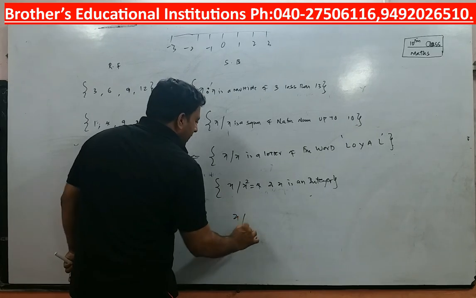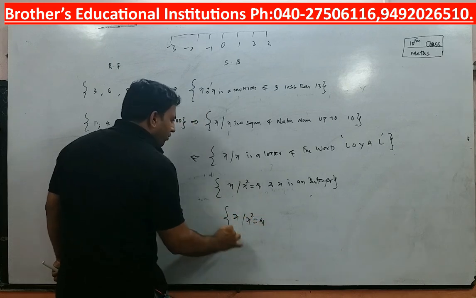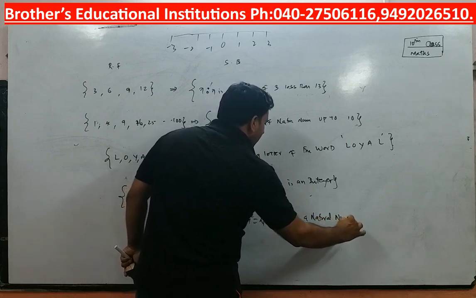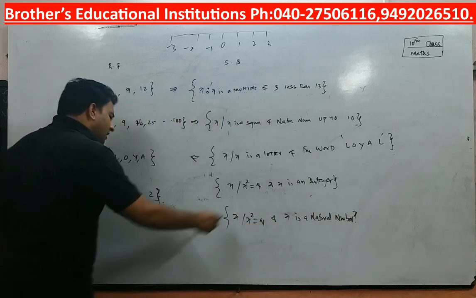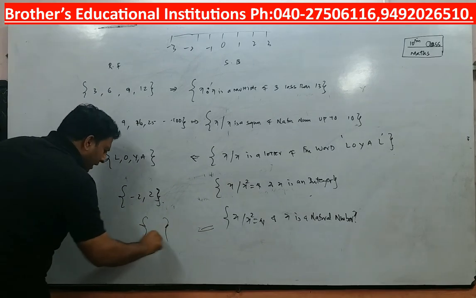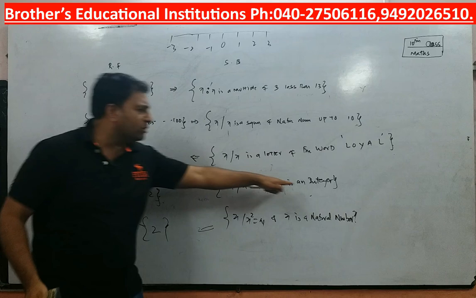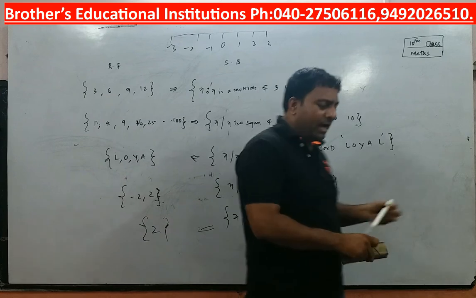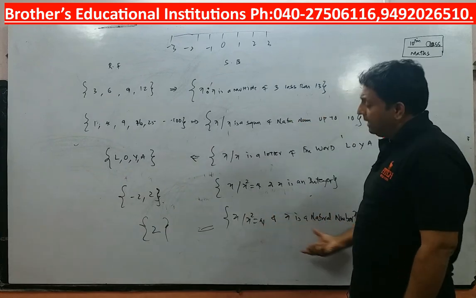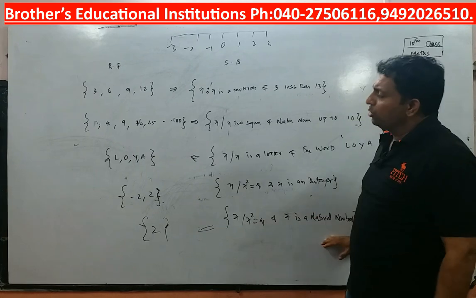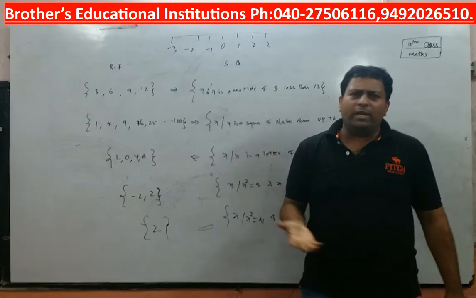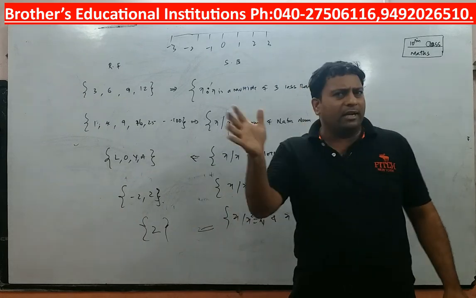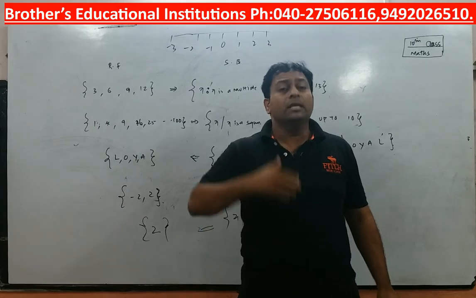The same thing if I write x is such that x square is equal to 4 and x is a natural number. If I say x is a natural number, then what will be the roster form? Roster form will contain only one element, 2. But because I have used the word integer, -2 will also come over there. So my children, you have to understand this difference very clearly, the characteristic property very clearly, and go through, then you will be able to write the roster form. There are many numericals given to you in the textbook, so please practice and please try to think. Don't just write the answer and leave it. Is there any possibility of writing some other answer? You have to think in that way.